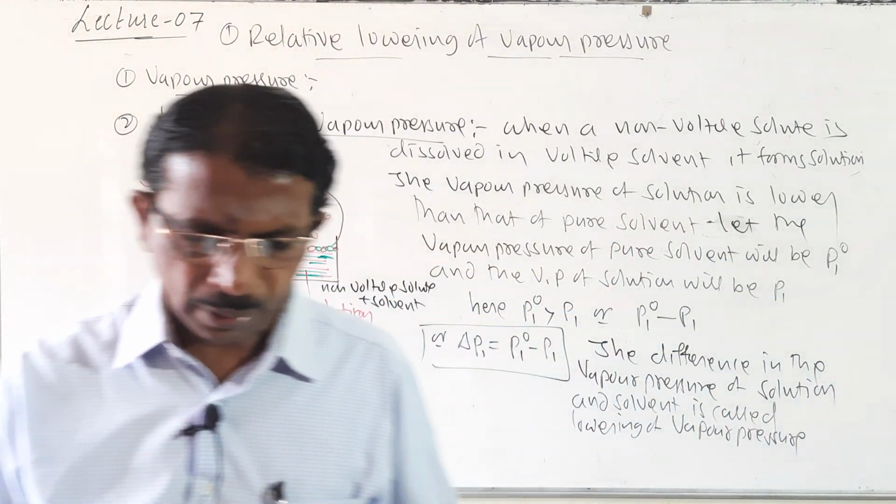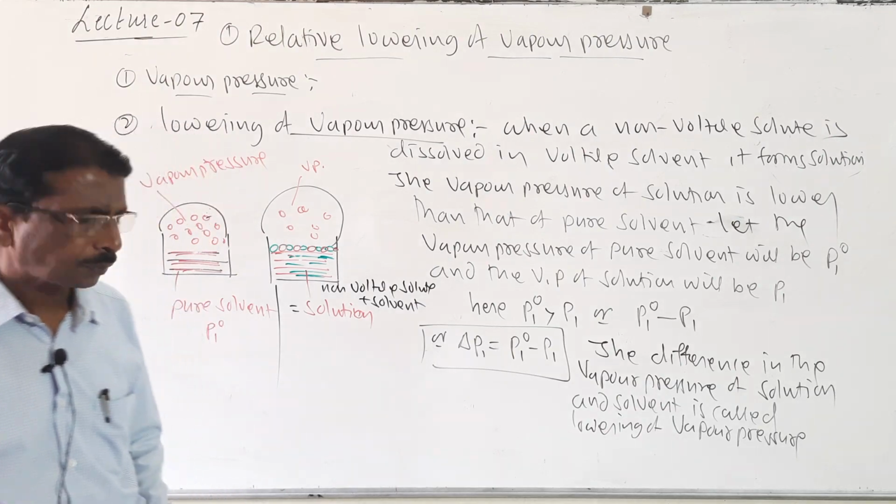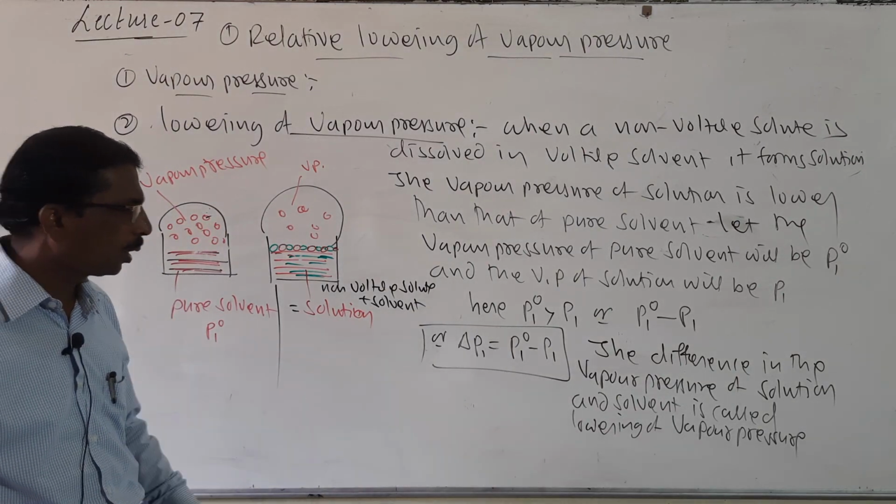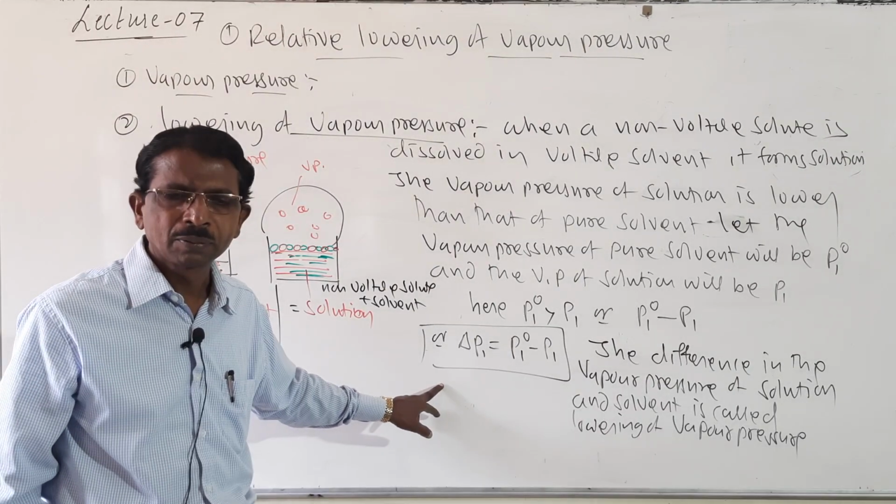It is denoted symbolically like this. So, that is about lowering of vapor pressure, students.